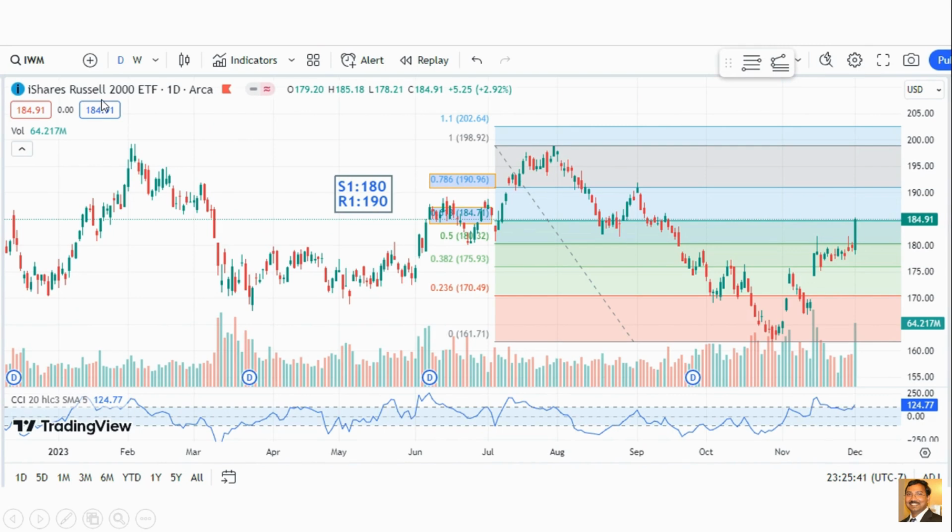And on this IWM daily chart, I drew the Fibonacci levels. Right now it's at the 0.618 level, 184. If it stays above there, the next level is 190. So this week, expect a $5 move on either the upside or the downside on the IWM. So 180 is my support and 190 is my resistance.